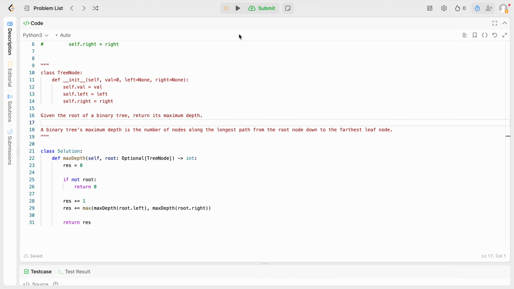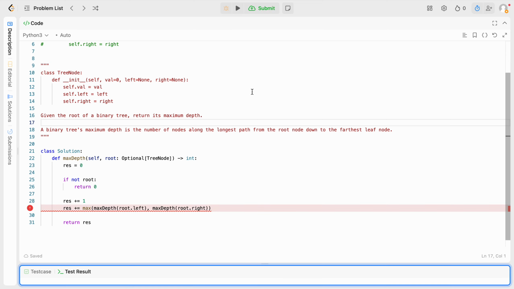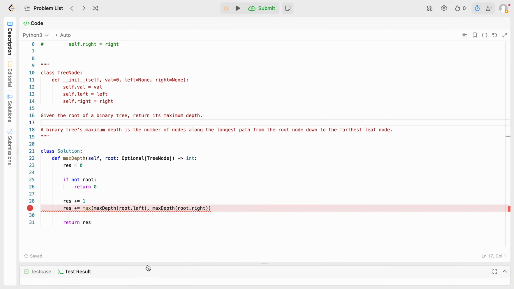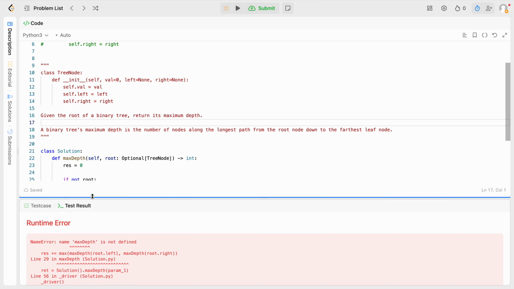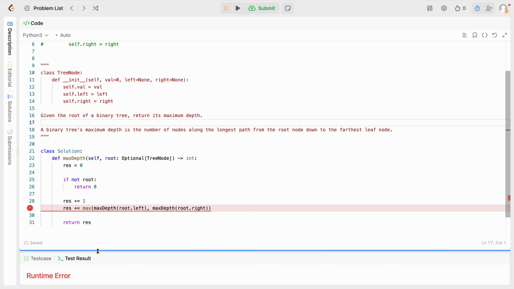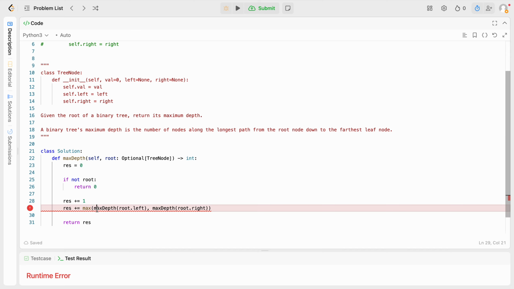Now, okay, so let's try running this. Oh jeez, what did I do wrong? Max step is not defined. Solution.maxstep.